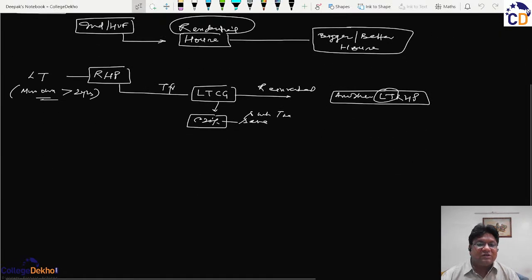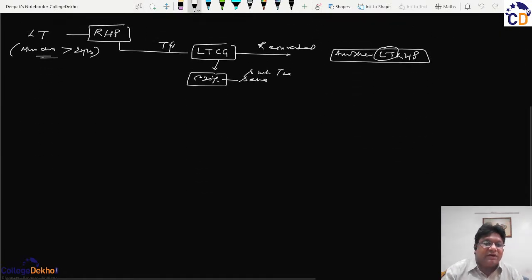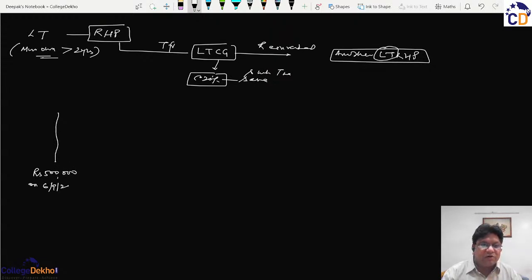So let us take an example. Suppose a person has purchased a house for rupees 5 lakhs on 6th September 2014, and after 3 years, that is in the year 2017-18, he incurred rupees 2 lakhs on its improvement, and when the house was purchased, 1% brokerage was given.